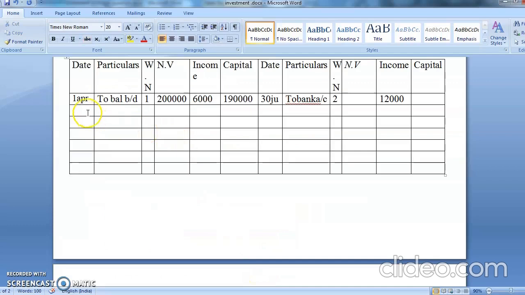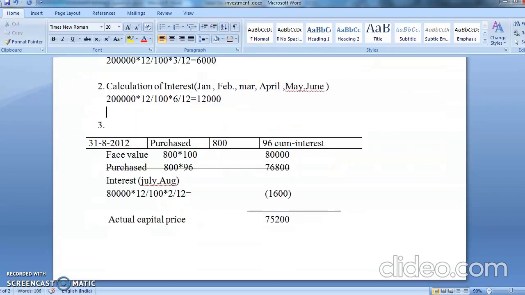So you're purchasing it on 31st August. Chalo, you're going to write to bank account. Working note number 3. You have purchased it for 80,000 units. Interest has come to 1,600 and you have purchased this for 75,200. Okay, students, from where we all got this thing, you have understood it now. We got it from year.